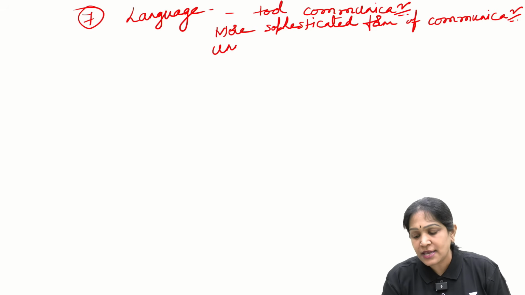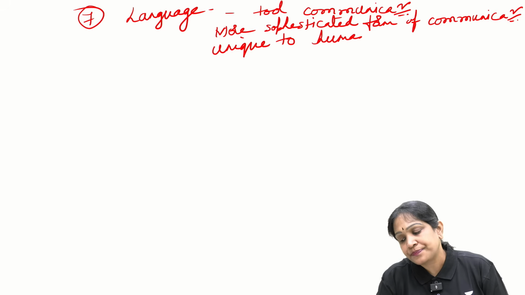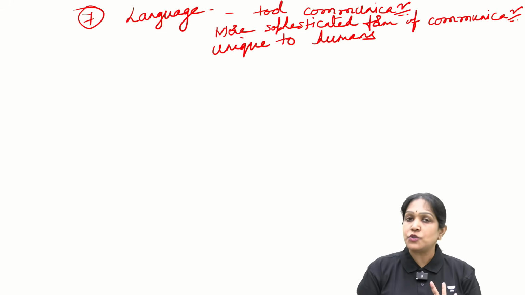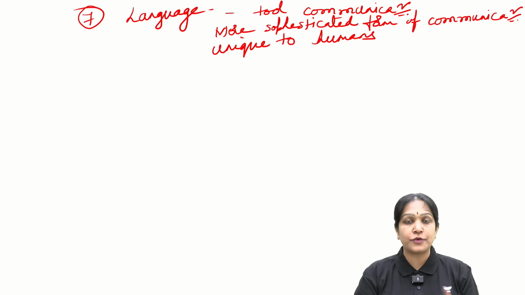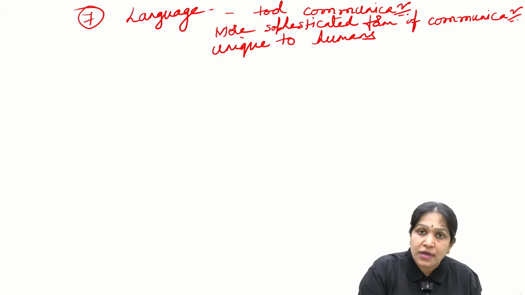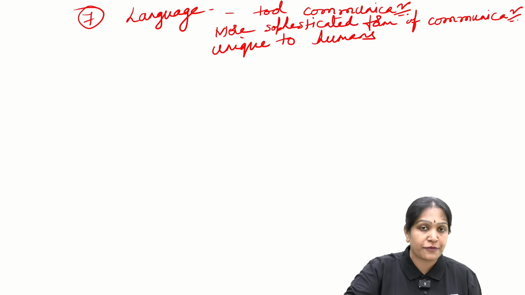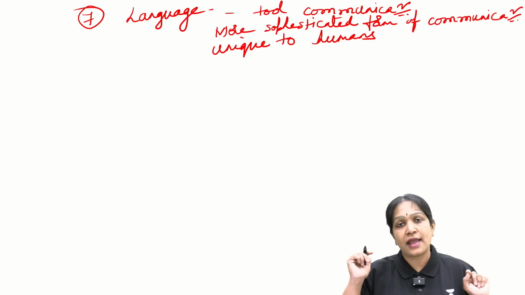Is language unique to human beings? Yes, language is unique to human beings. Other organisms do not have language. Don't get confused. I'm not saying that other organisms do not have communication. They do communicate, but they do not have this much sophisticated form of communication called language.